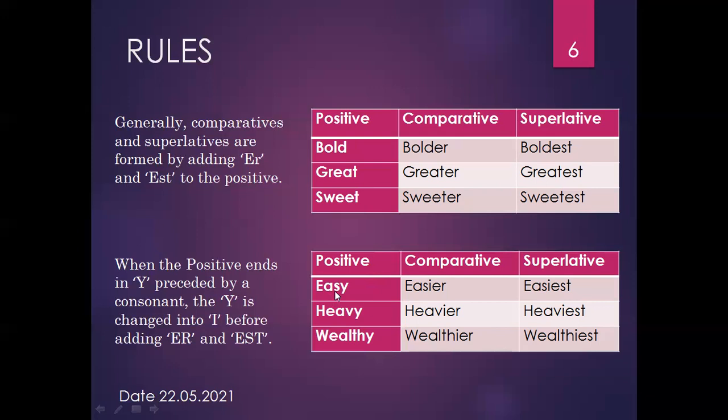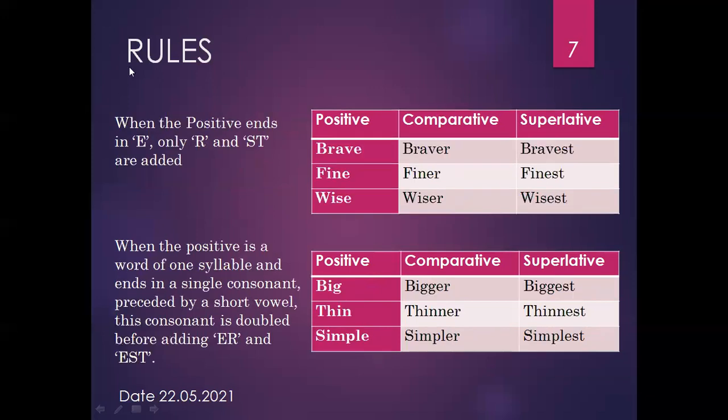Easy converts into easier, easiest. Heavy converts into heavier, heaviest. Wealthy converts into wealthier, wealthiest. This Y is converted into IER in comparative and IEST in superlative. Okay, is that clear? Now see, that is our second rule. When the positive ends in E, only R and ST are added.